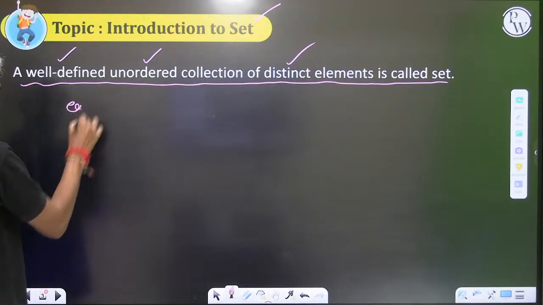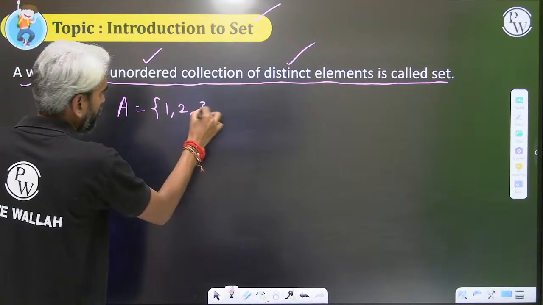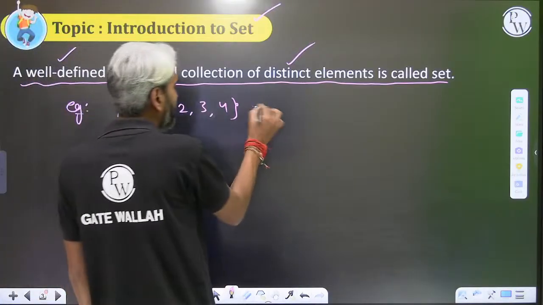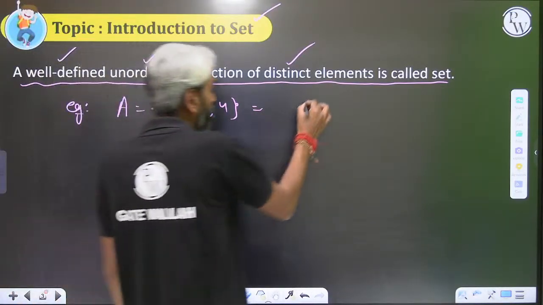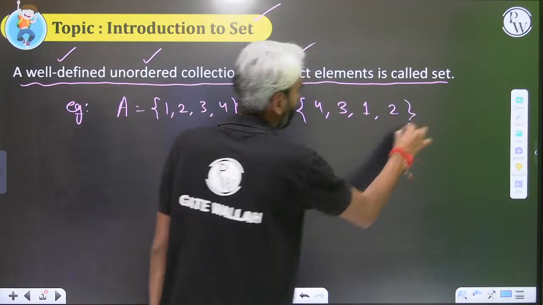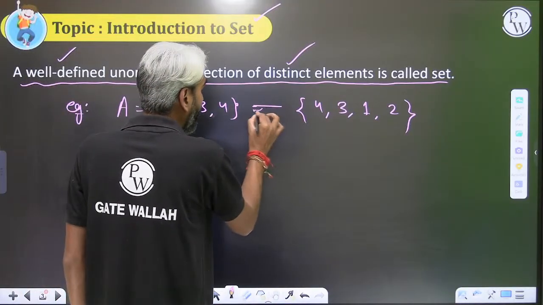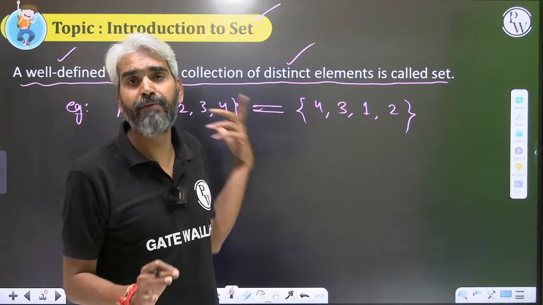Let's take an example. If I say A equals {1, 2, 3, 4}, these are the 4 distinct elements. Let's try to understand what happens if we change the order of these elements. If I write 4, then 3, then 1 and 2, will there be any difference? No, sir. These two are exactly the same. There is no distinction based on the ordering of the elements within the set.